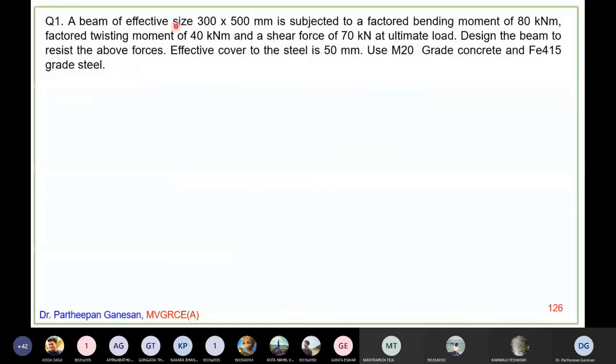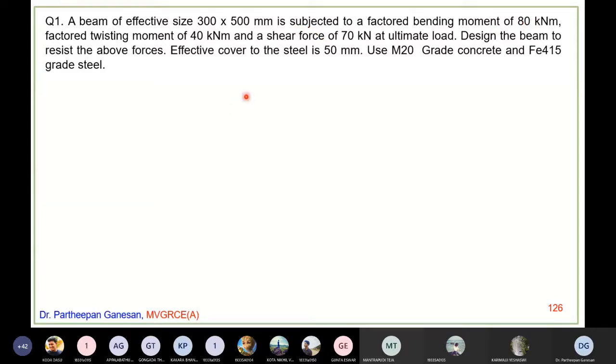A beam of effective size 300 by 500 mm is subjected to a factored bending moment. Remember, whenever this kind of question comes, the first thing you should note down is whether the given size is the overall size or the effective size, and secondly whether the load is a design load or a service load.